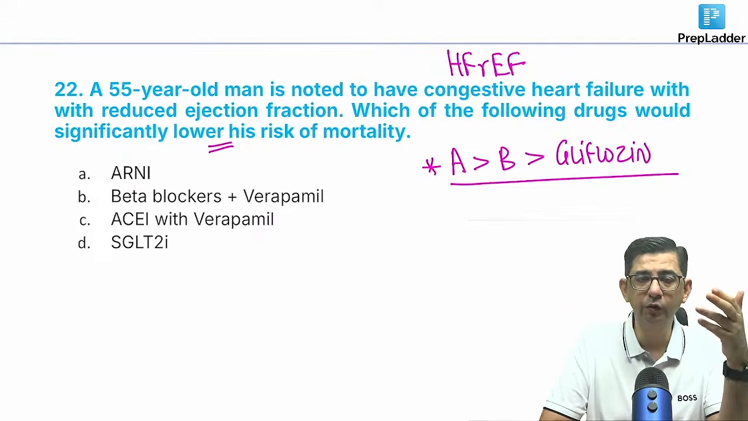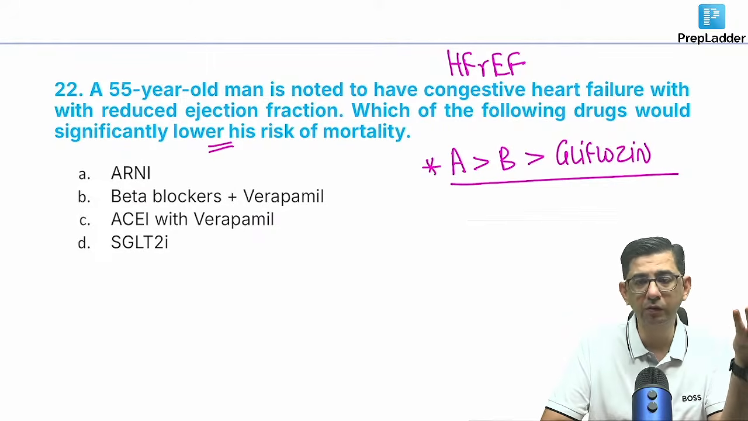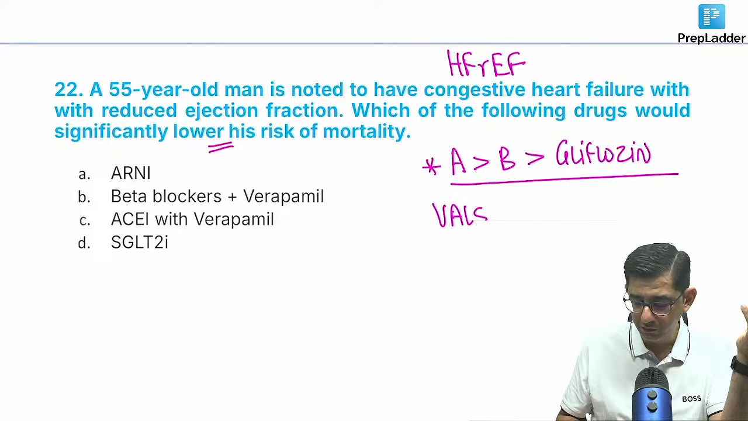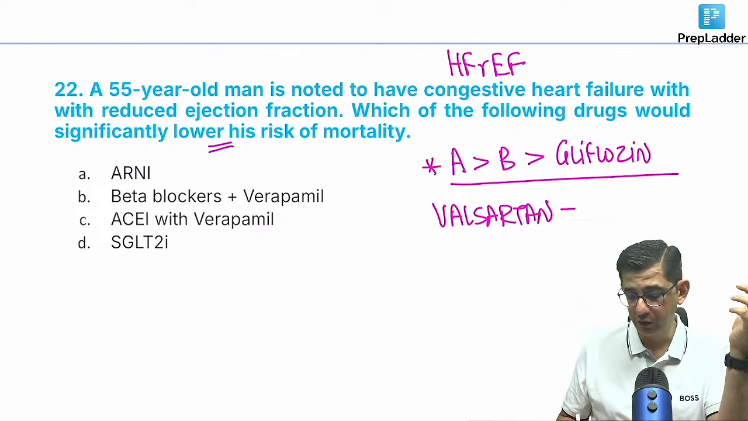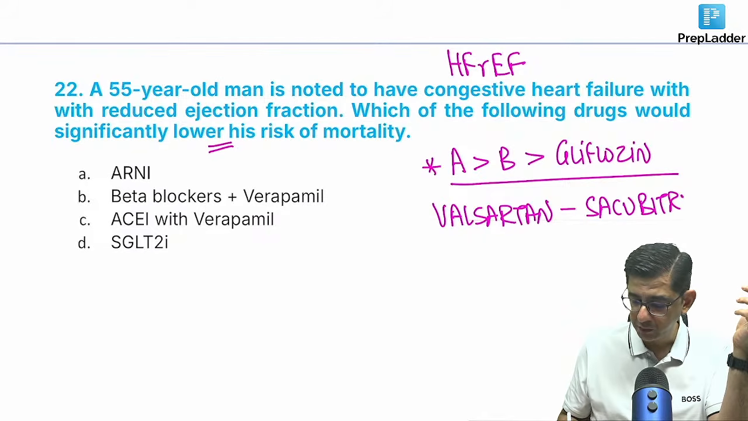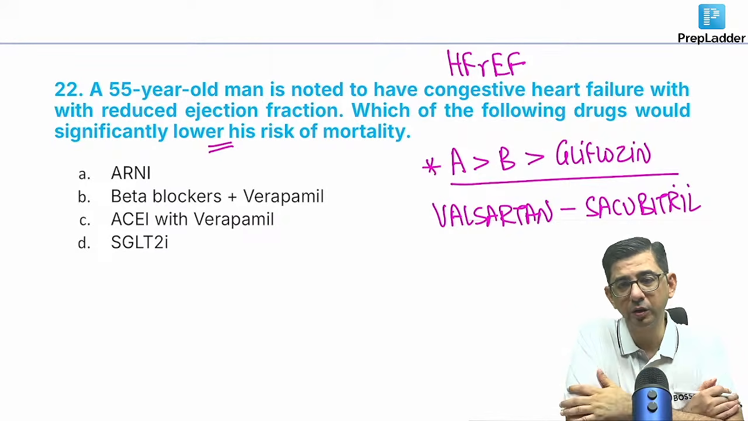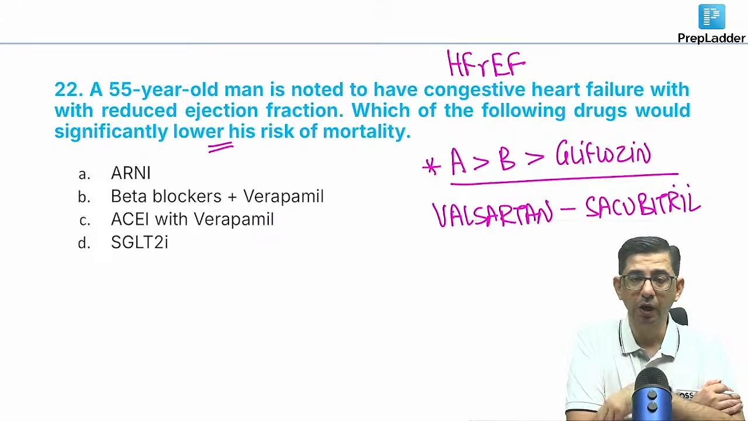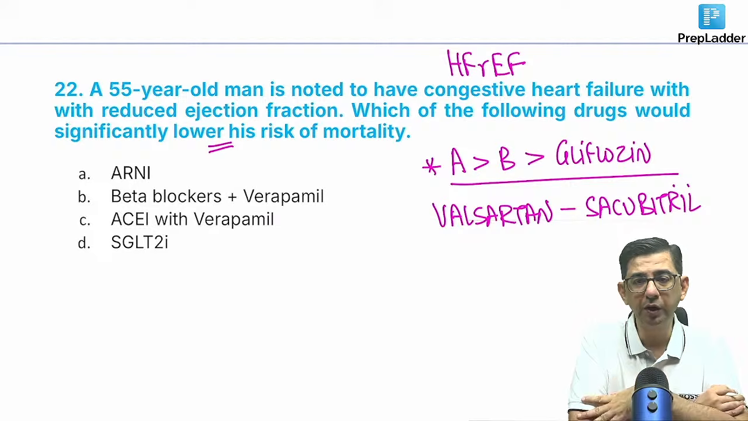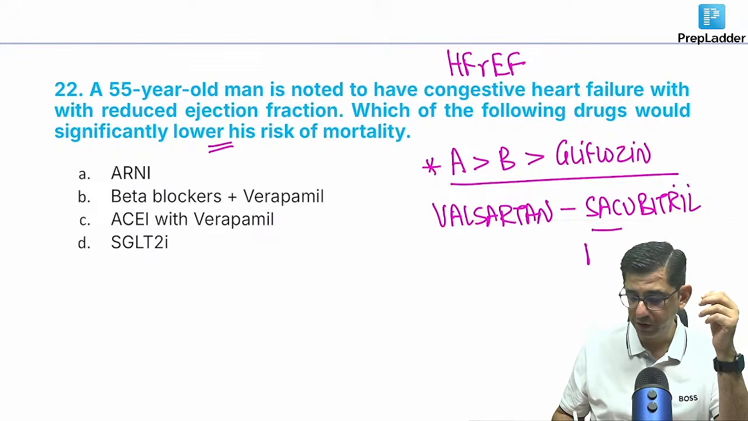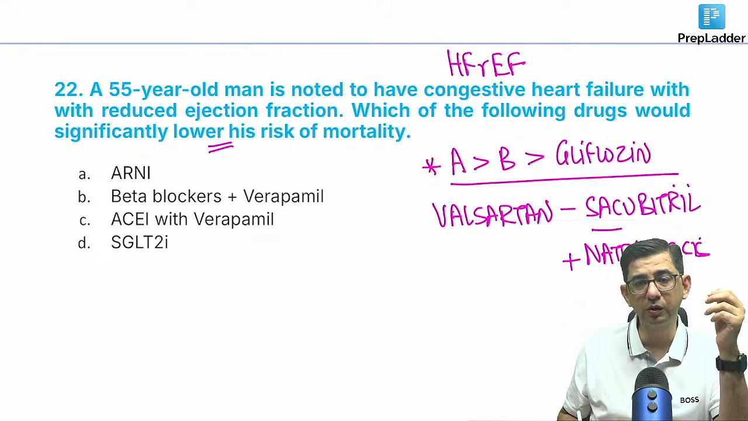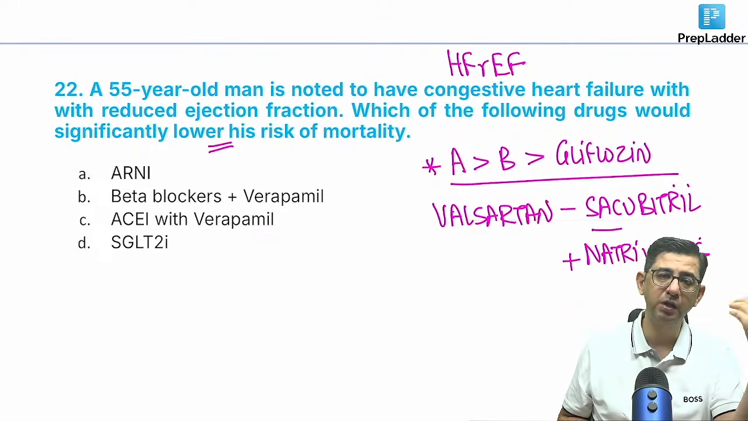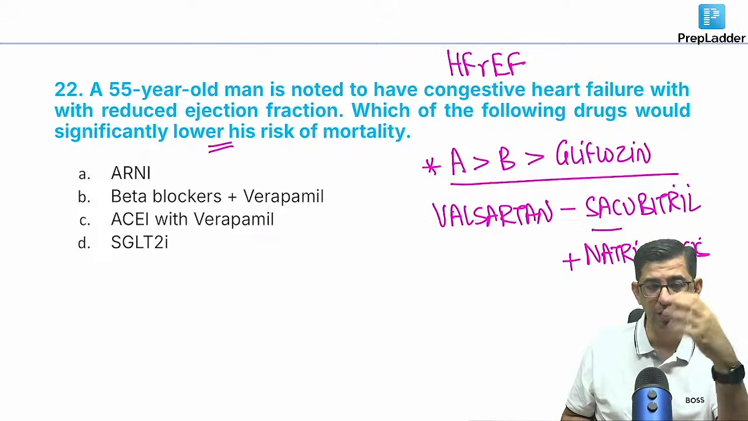So if ACE inhibitor is not there, instead of ACE inhibitor, we can give ARNI to the patient. So the main drug that will be causing a substantial reduction in mortality is valsartan. Along with valsartan, the second drug that we use is sacubitril. The mechanism of sacubitril is that it will inhibit the degradation of BNP, B-type natriuretic peptide. If I inhibit the degradation of BNP, there will be more natriuresis, and more natriuresis could be beneficial to me because if I lose salt, it will decrease the stress on the heart. So the basic point is valsartan and sacubitril are the major mortality reducing drugs in a patient.